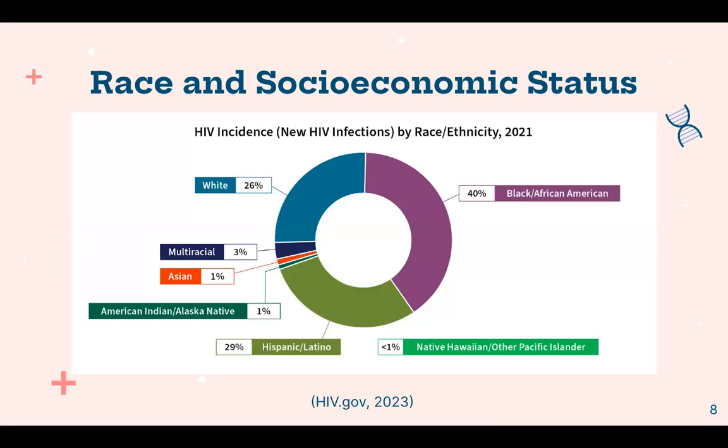And this chart here represents the HIV incidence by race and ethnicity in 2021. And it shows that Black/African American and Hispanic/Latino individuals make up a good portion of these people.